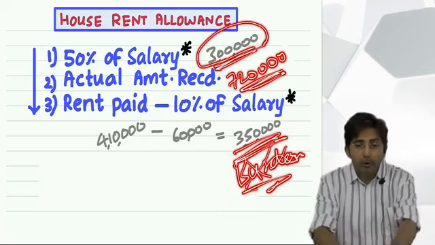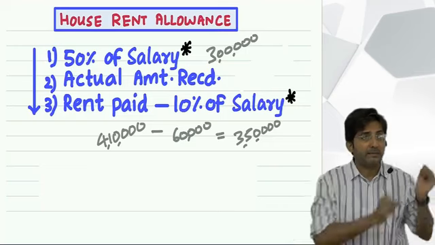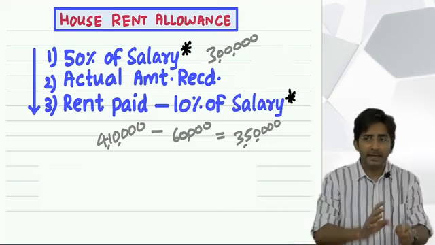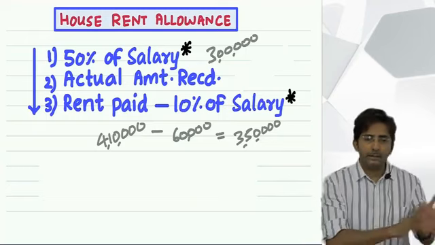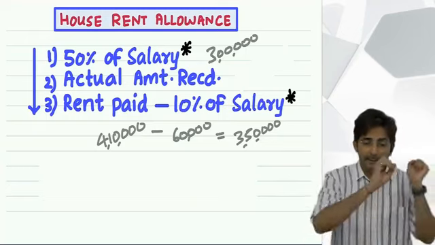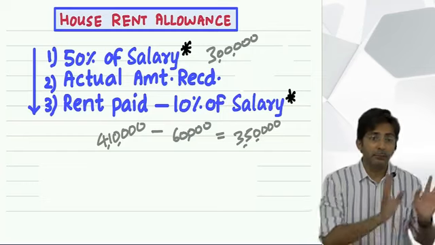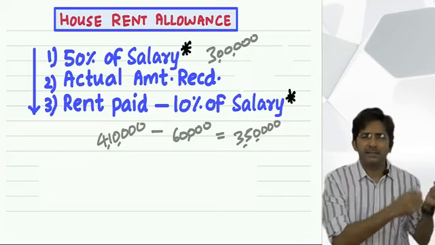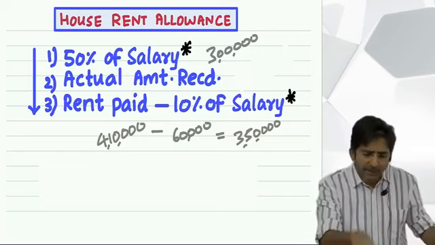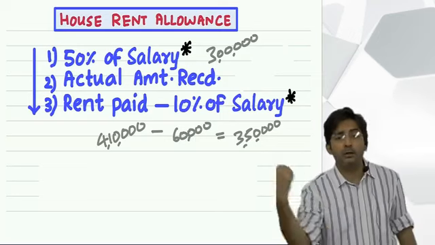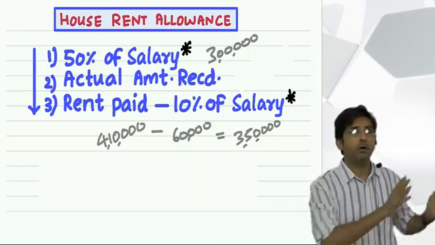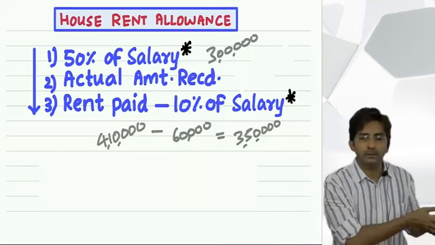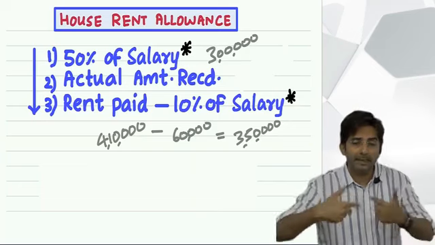See, the employee has two persons. One is his boss who gives money, and one is government who gives exemption. Regarding the boss, he can give anything he wants. He might give, he might not give anything, he might give too much also. But that is the boss's money. The employee has to go as per the rules of the government, and government's rules we are learning right now. What the boss will give is the boss's choice. But what is the thinking of government, that I am teaching you.